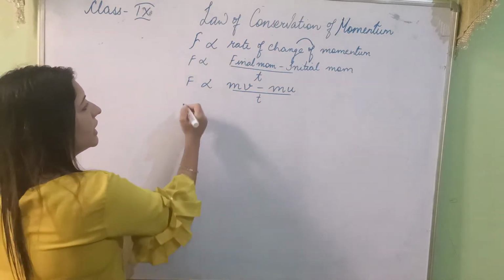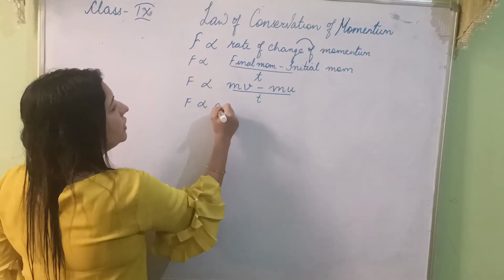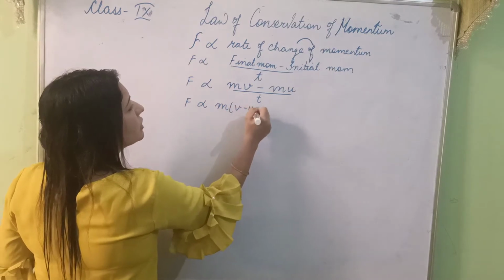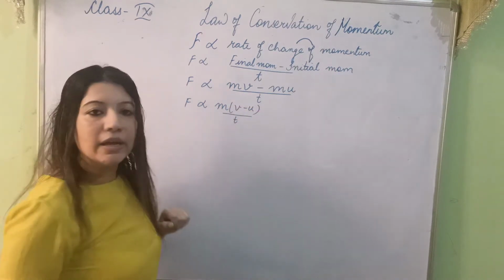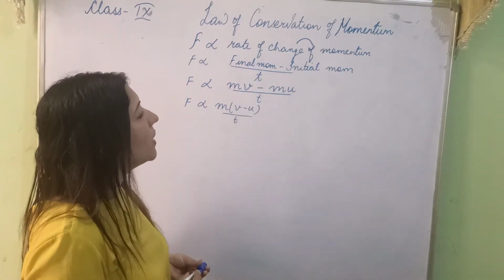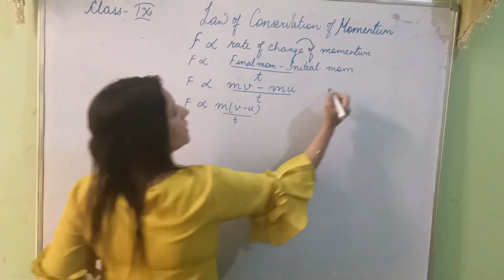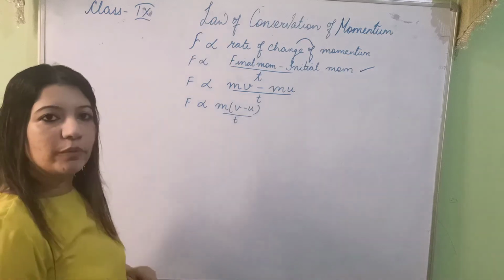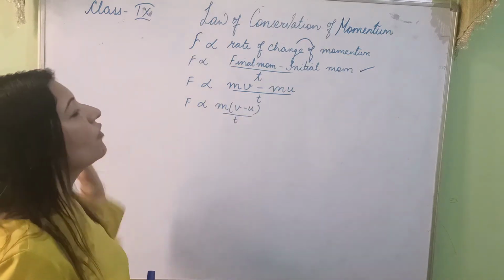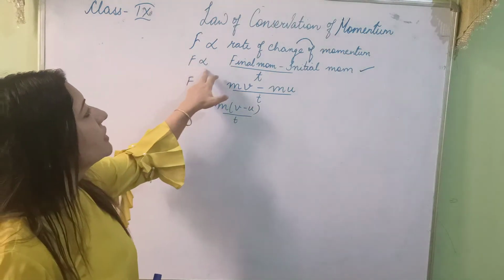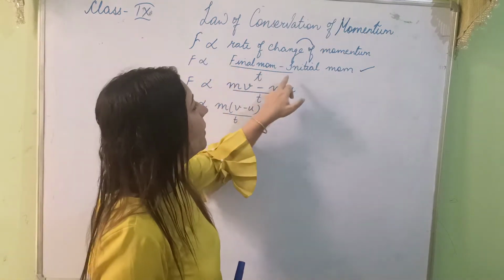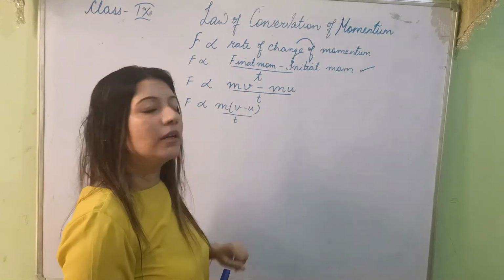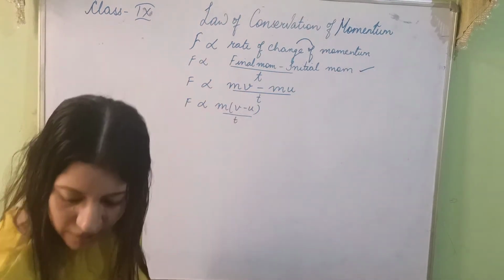Or I can say F is directly proportional to m into (v minus u) by t. I hope this is quite clear. Now I will be using this, F is directly proportional to rate of change of momentum, in my next topic, that is law of conservation of momentum. F is directly proportional to final momentum minus initial momentum by time taken, that is t.